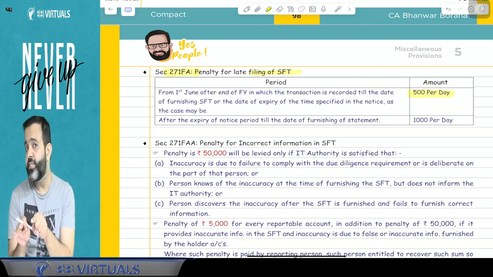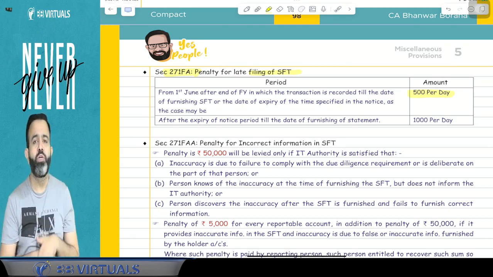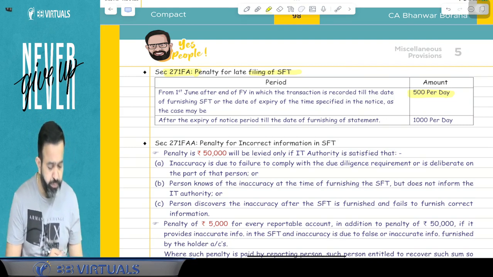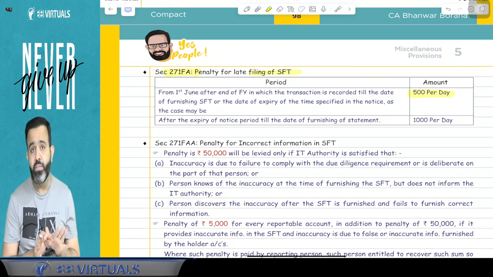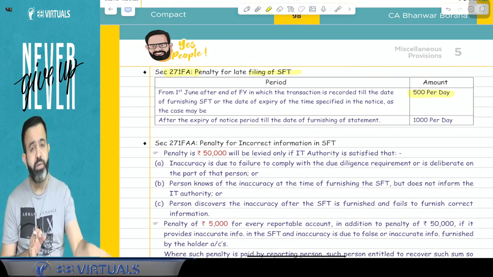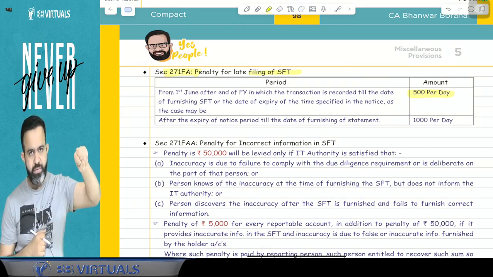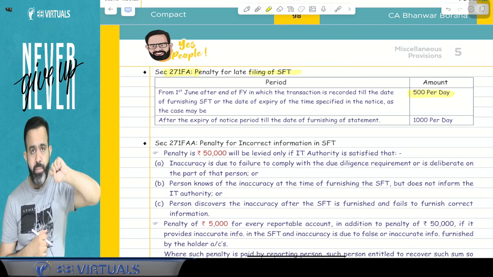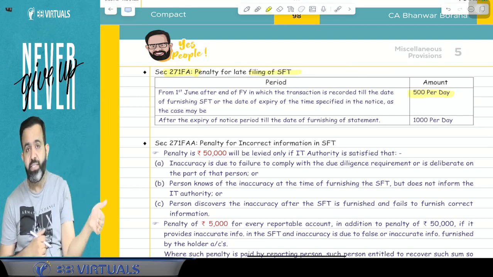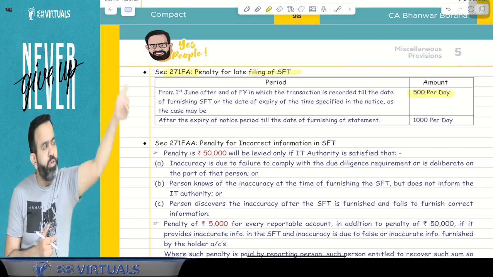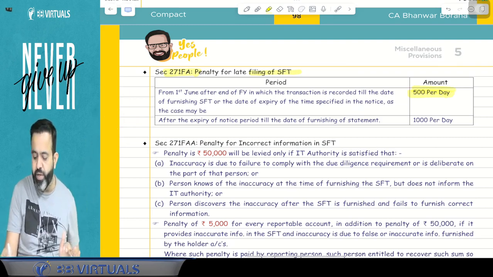Because if you will not file the SFT, then the department will send you one notice, and the department will ask you to file the SFT. They will give you some time limit, within this particular time file the SFT. So till the expiry of that notice period, there will be a penalty of 500 per day.